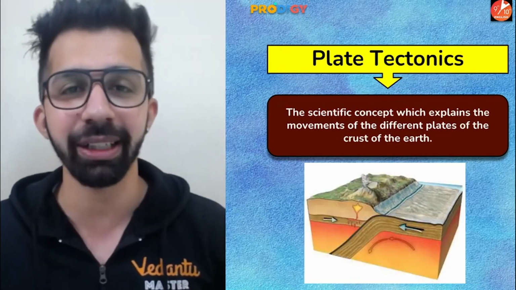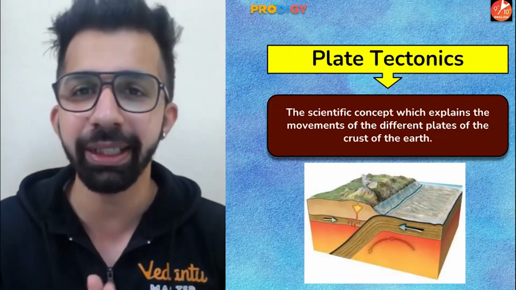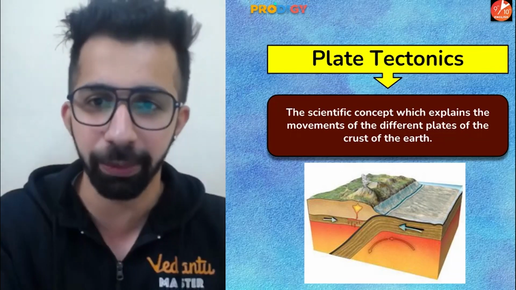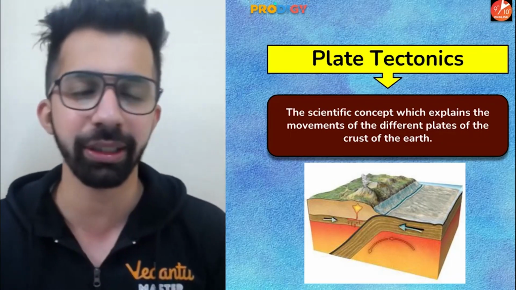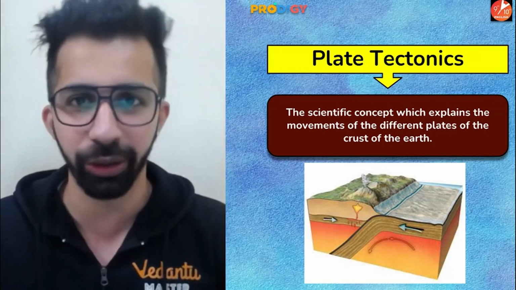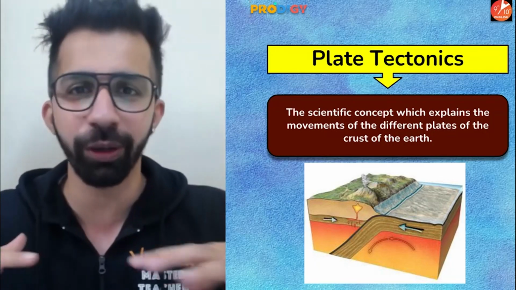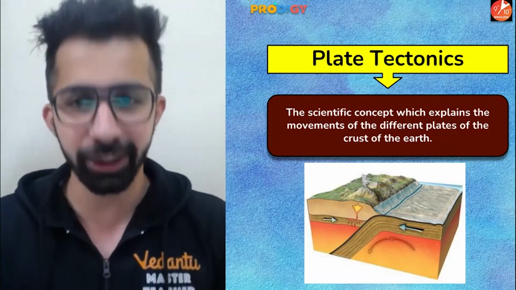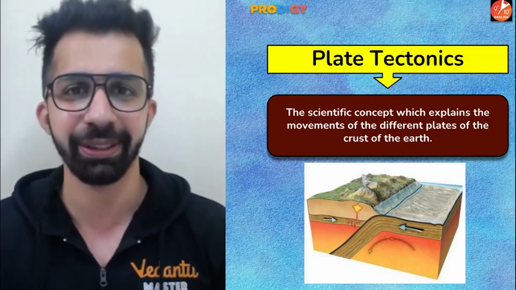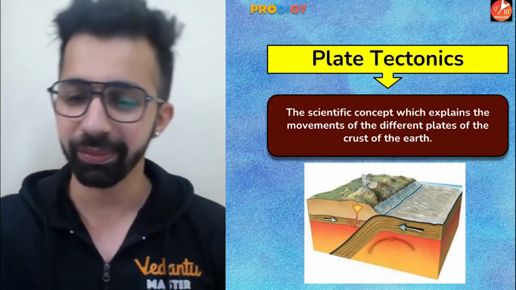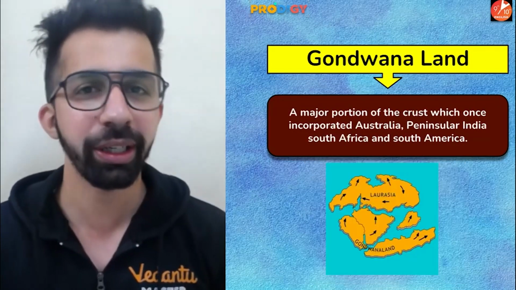Next one, plate tectonics. People, plate tectonics is a concept which explains the movement of different plates. Now, guys, our earth is divided into 7 major tectonic plates. So the movement of these tectonic plates is explained through a concept which is known as plate tectonics. All right. Next one, Gondwana land.